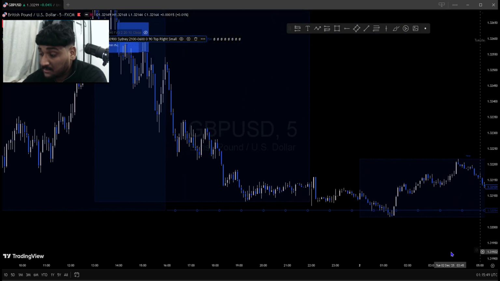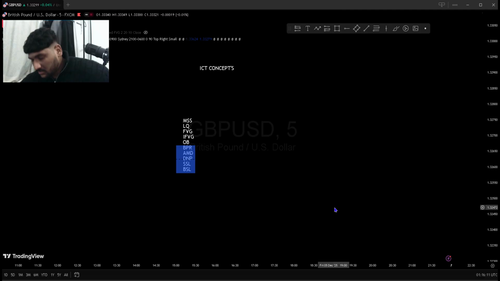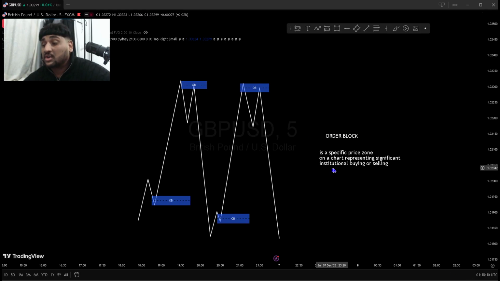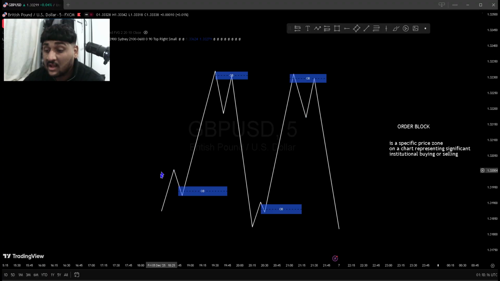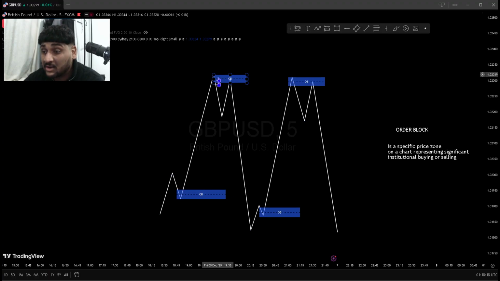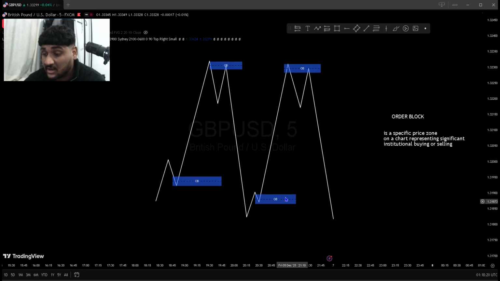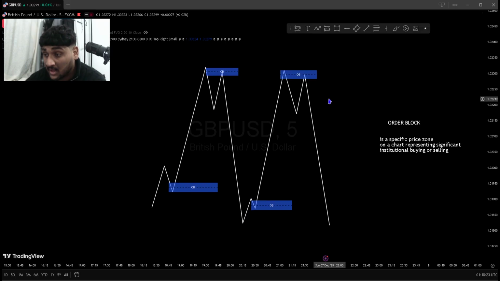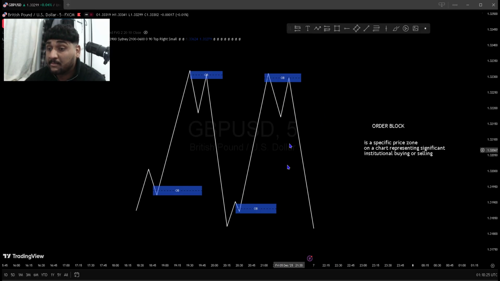And this is the last example I've done for BPR. Let's go now with the order blocks, okay? We have here our order block. An order block is a specific price zone on a chart representing significant institutional buying or selling. What do we see here? An order block gets made before a big push up. An order block gets made before a big push down.